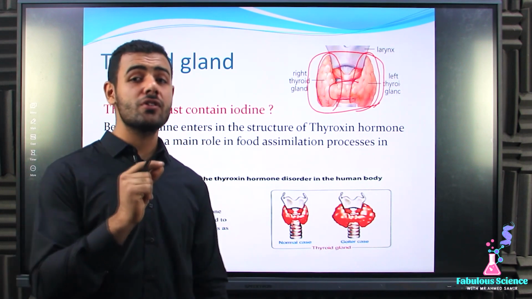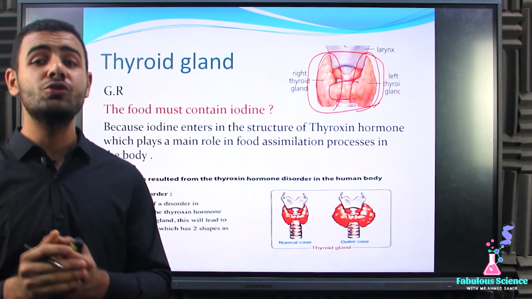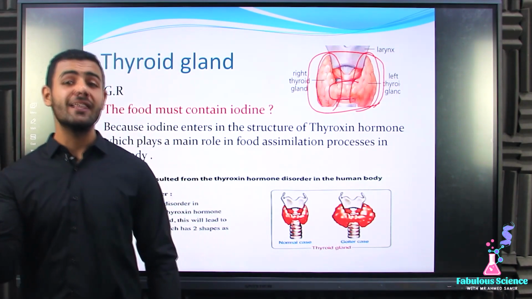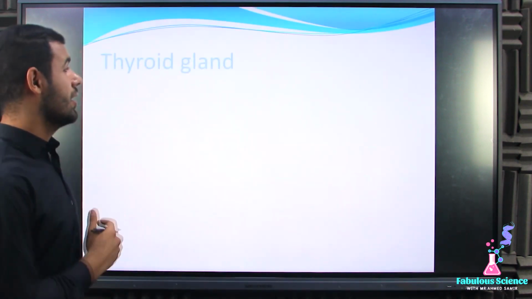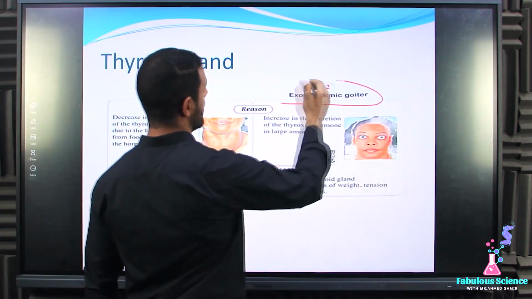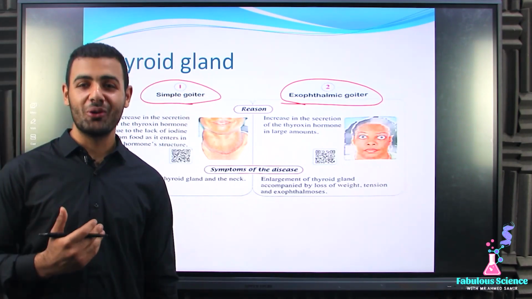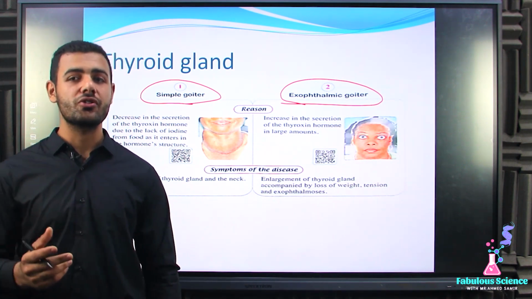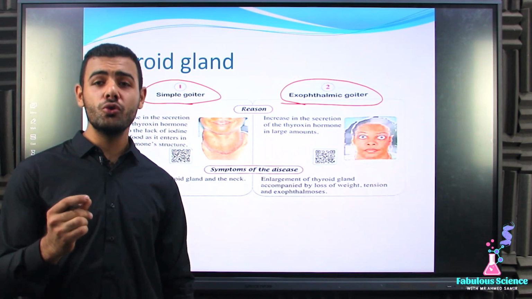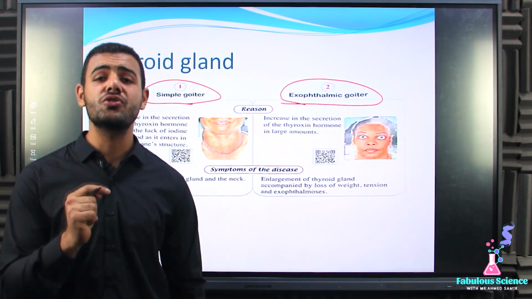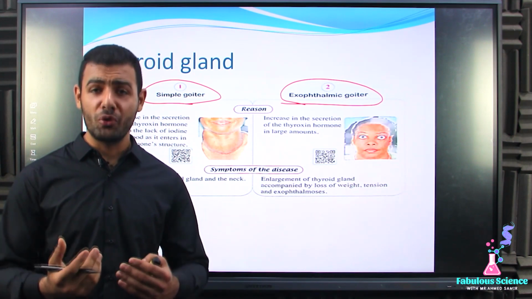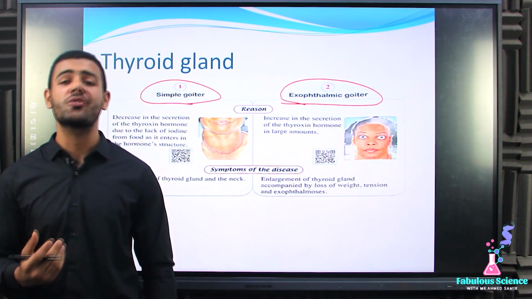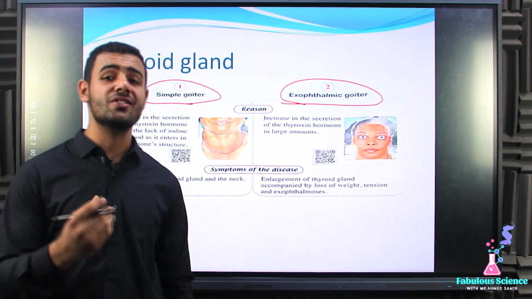And if the thyroxine hormone is secreted in a small amount, it will cause a disease known as simple goiter. Great. Let's differentiate between them. Here is the exophthalmic goiter, and here is the simple goiter. Let's start with the simple goiter. Its reason is a decrease in the secretion of the thyroxine hormone. But due to what? Due to the lack of iodine in the food. Why iodine particularly? Because we said that iodine is the main component of the thyroxine hormone. That's why there is a decrease in the thyroxine hormone.